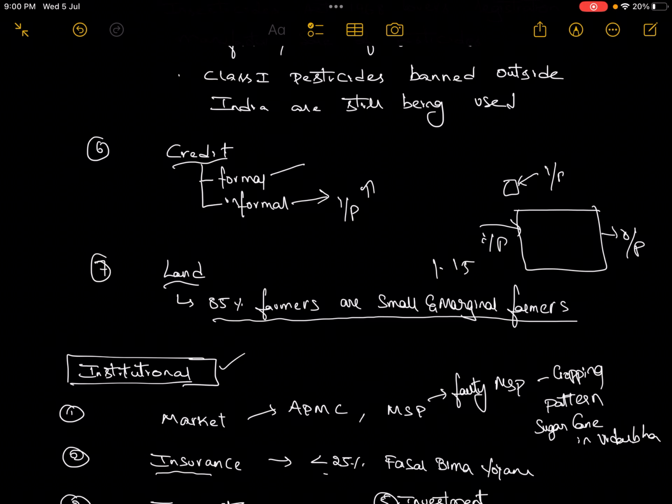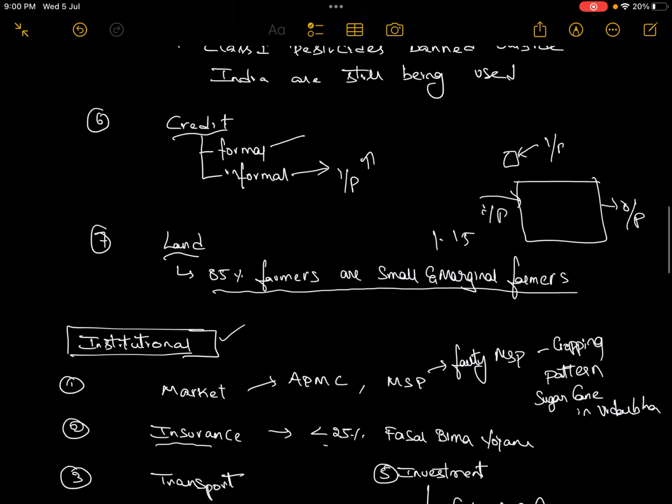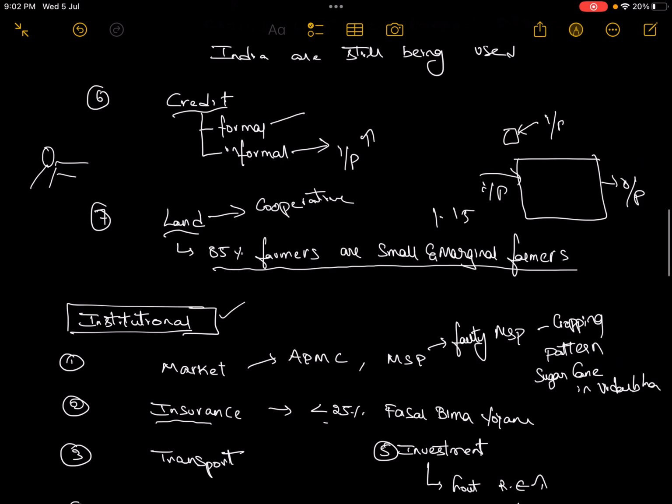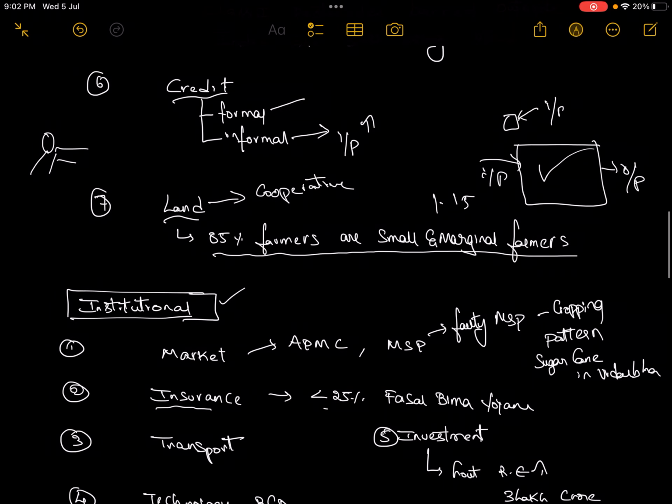Why such a level of small land holding is there? Because of the family system. The father might be having 5 hectares, and he might be giving it to different persons in the family. So this thing gets fragmented. That's the reason we are promoting cooperative farming. In cooperative farming, land can be pooled from different people, and land size can be increased like this, and better inputs can be applied on it.